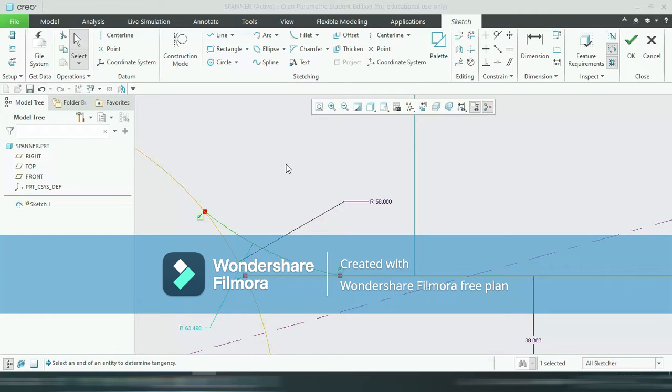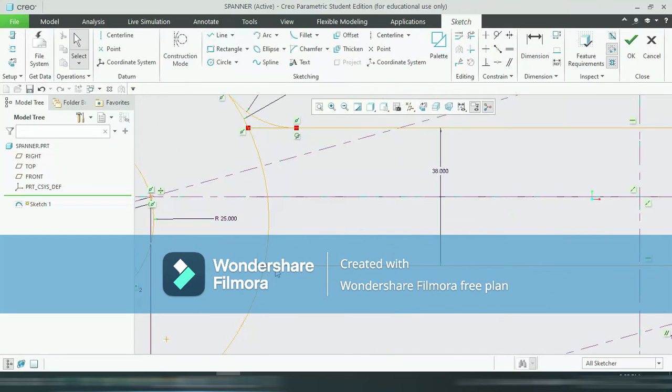Now make this line tangent to this line. So select tangent, select this line and this line. Again select this line and this line. Okay. So now this radius is 50. Okay.